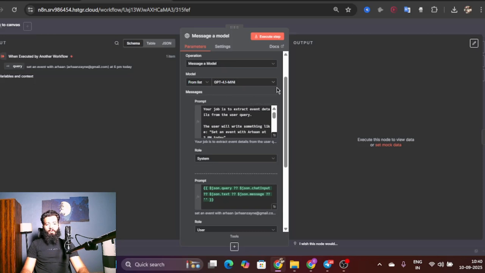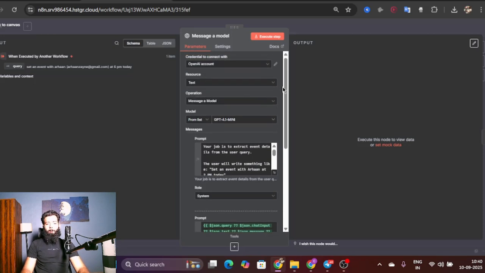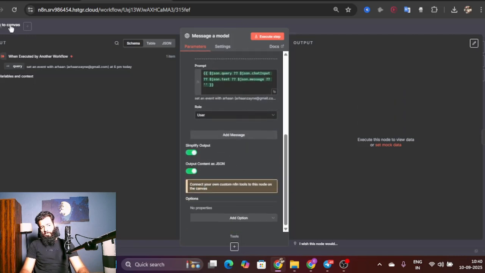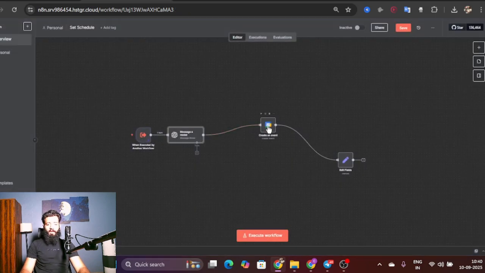And in this model, I have chosen GPT 4.1 mini. You can choose any one, but 4.1 mini is the cheapest and the fastest. Now, I think GPT 5 Nano is the fastest and cheapest. Well, it is what it is. But you can choose anyone, that's the point. And then we have the calendar node here.